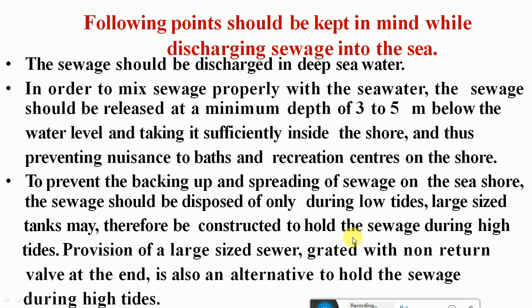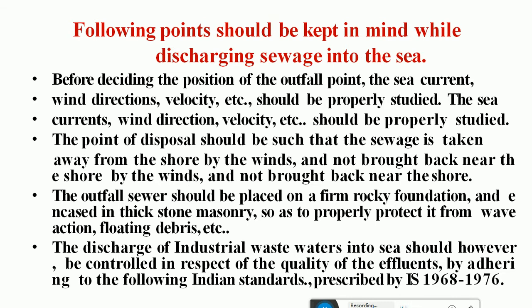Provision of a large sized sewer with a non-return valve at the end is an alternative to hold the sewage during high tides. This provision can be made in order to prevent the entry of sewage during high tides. The non-return valve will not allow the wastewater to enter into the ocean during the high tides. Then, before deciding the position of the outfall, the sea current, wind direction, velocity, etc. should be properly studied, because these will again affect the disposal pattern.